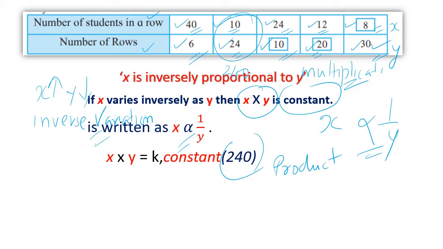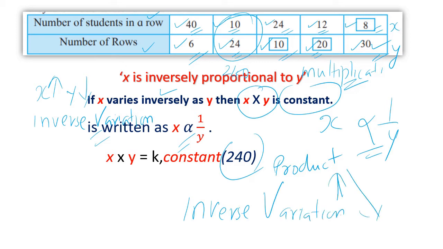In the case of direct variation, the ratio was constant. Here in the case of inverse variation, inversely proportional, you have to carry this forward: product is constant. Remember this. I am doing all this so that you remember it. In inverse variation, the product is constant.